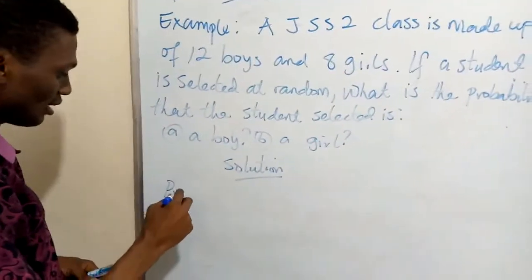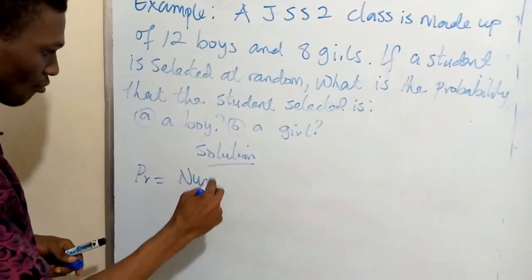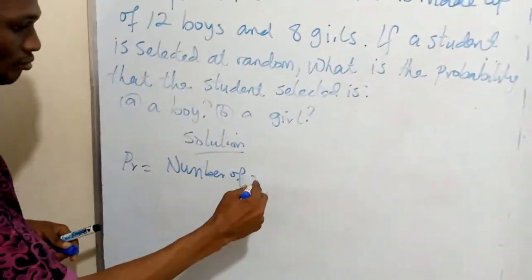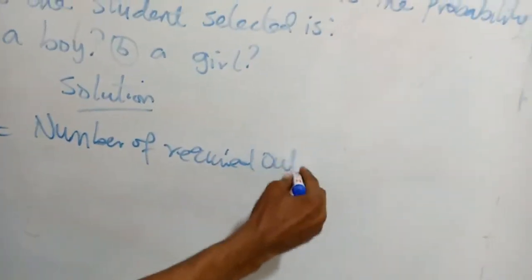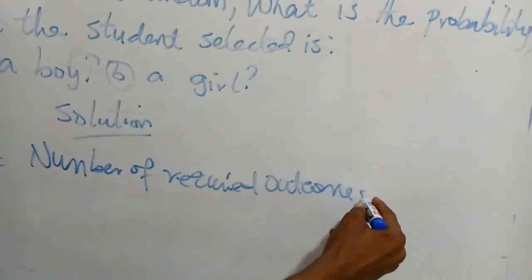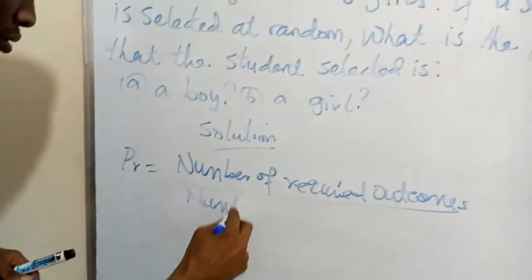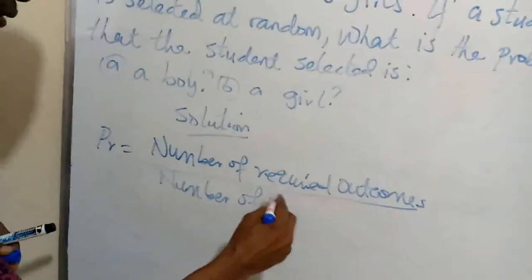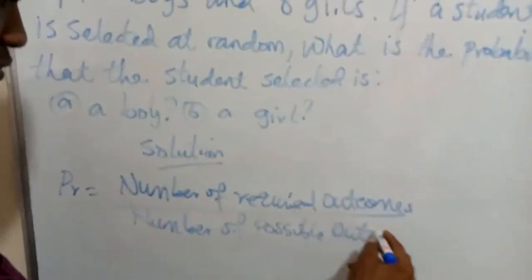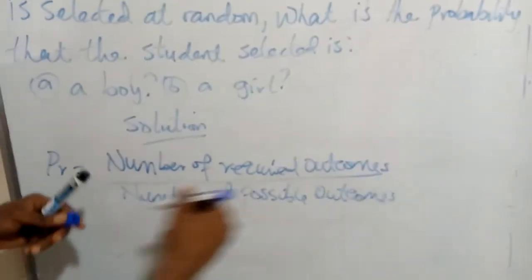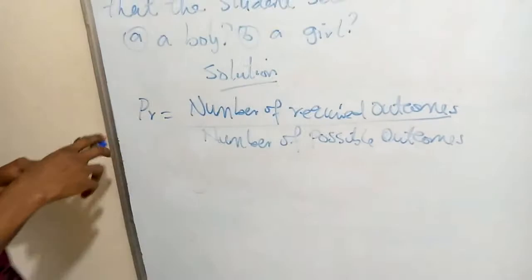Probability of getting a girl or a boy. Probability is given as number of required outcomes all over number of possible outcomes. And we are told that we have 12 boys and 8 girls.